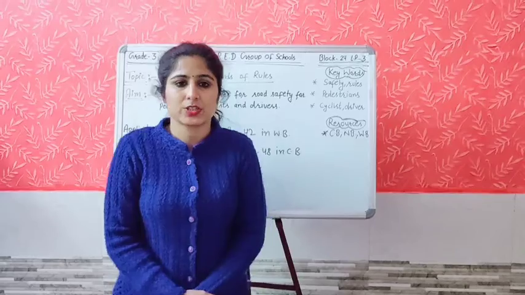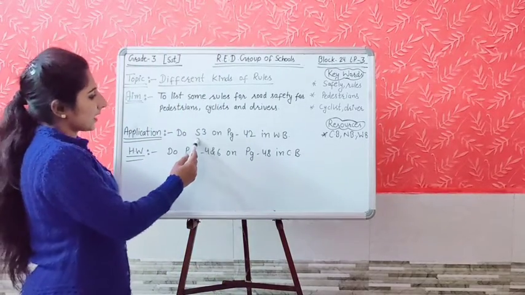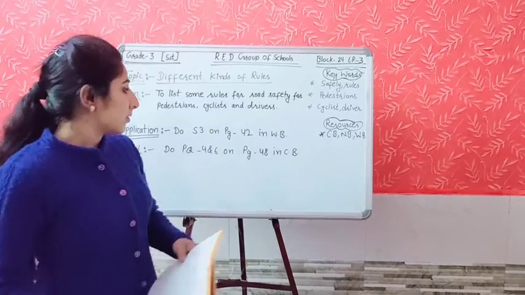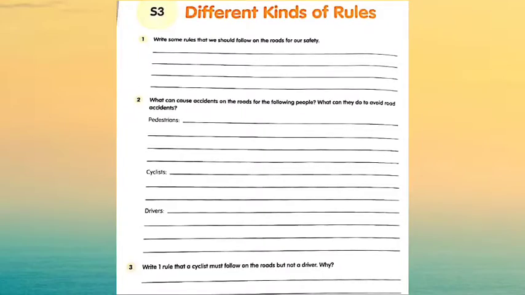Now it is time for your worksheet. You will do S3 on page number 43 in your workbook. Open S3, student. The first question is, write some rules that we should follow on roads for our safety. You will write here some of the safety rules which we should follow on the road.